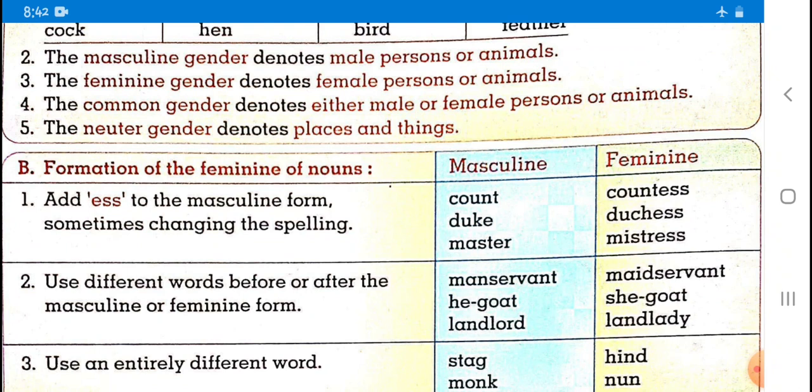As I explained, the masculine gender denotes male person or animals. The feminine gender denotes female persons or animals. Same thing is there, just gender is changed. The common gender denotes either male or female persons or animals.